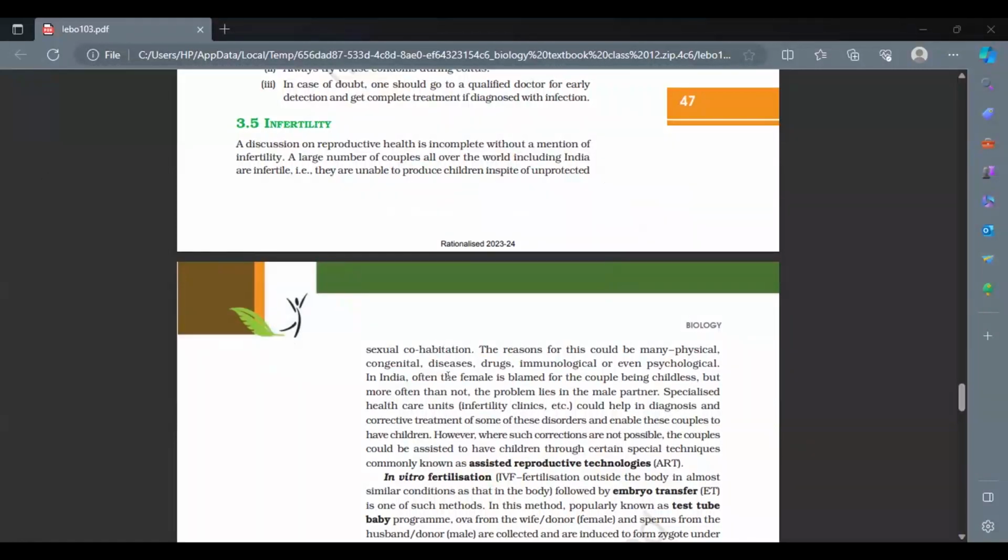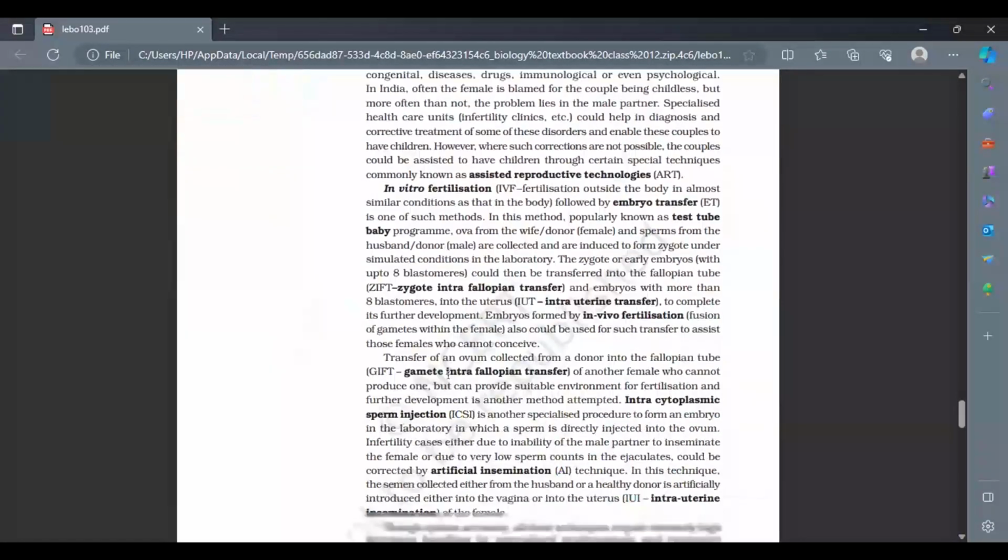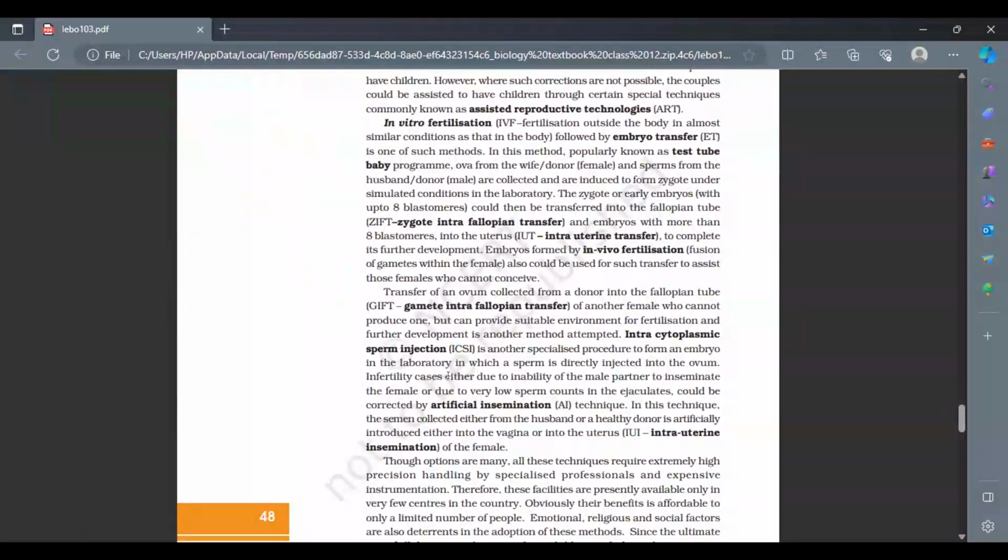Number one thing, you have to understand who that couple is, a couple who is infertile. How do we define that person as infertile? What can be the general reasons for a couple being infertile? Accordingly, the diagnosis is done, and accordingly some kind of ART is suggested, right? Now, what are these ARTs? These are assisted reproductive technologies.